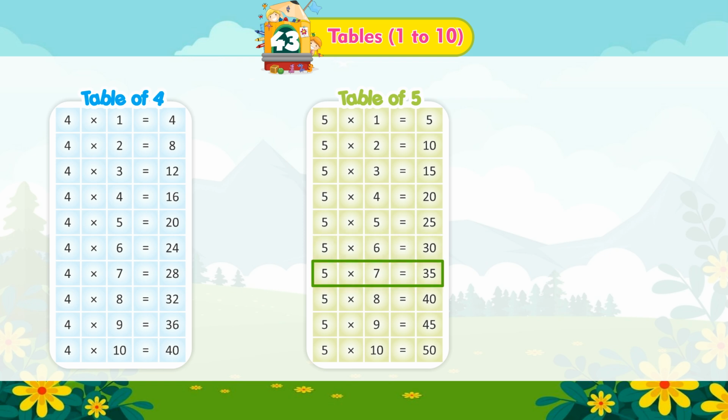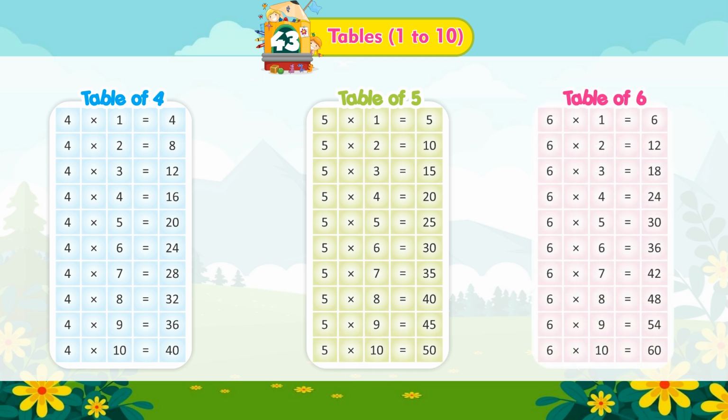5 multiplied by 7 is equal to 35. 5 multiplied by 8 is equal to 40. 5 multiplied by 9 is equal to 45. 5 multiplied by 10 is equal to 50.